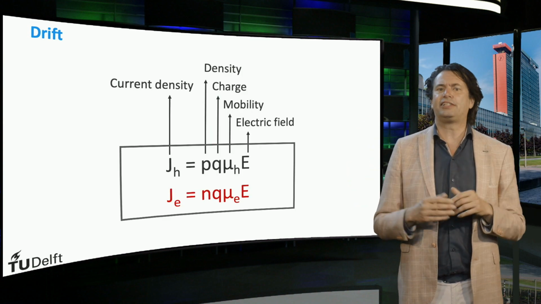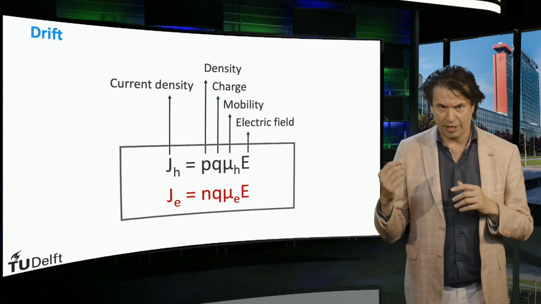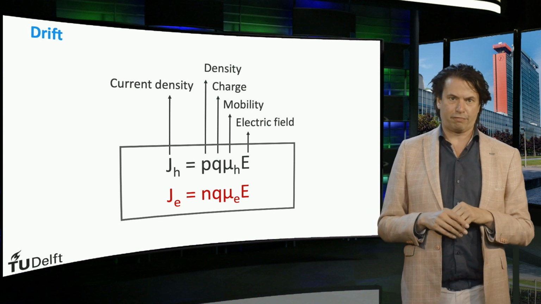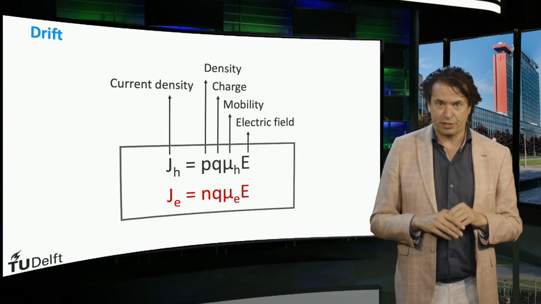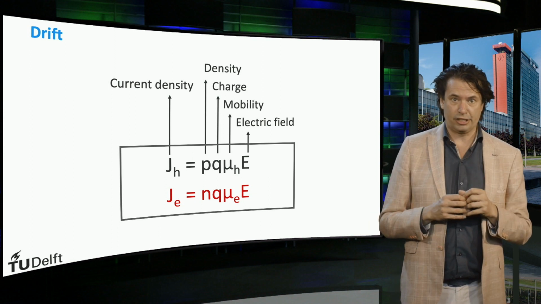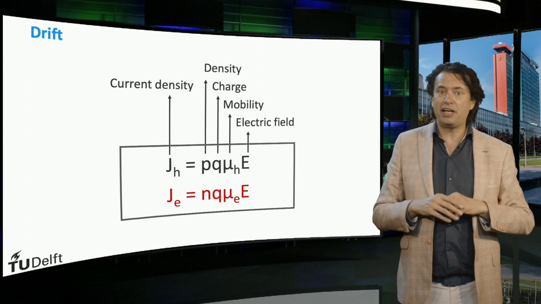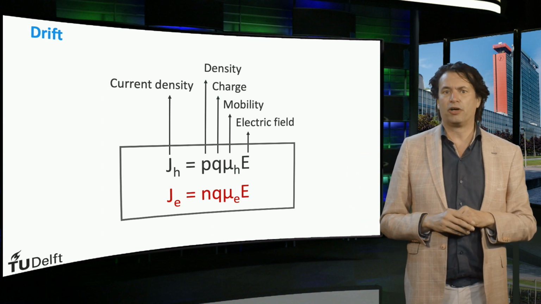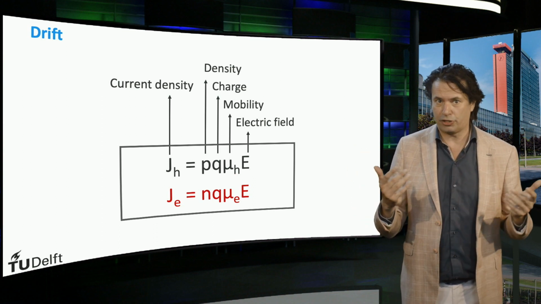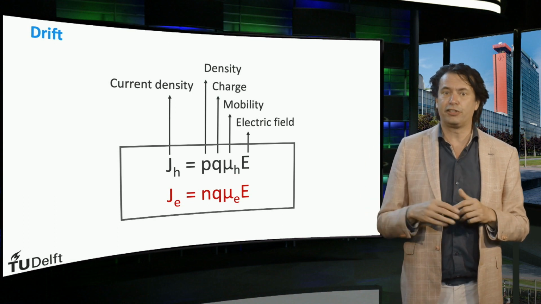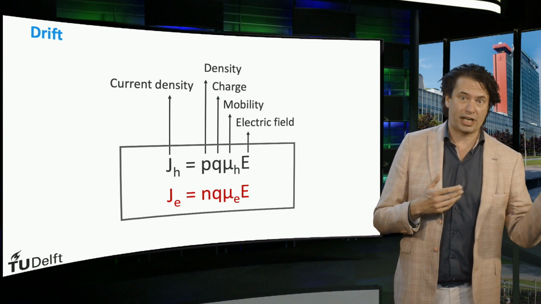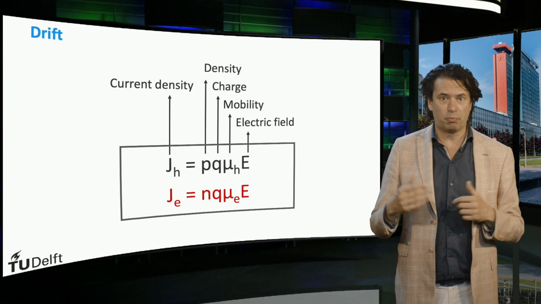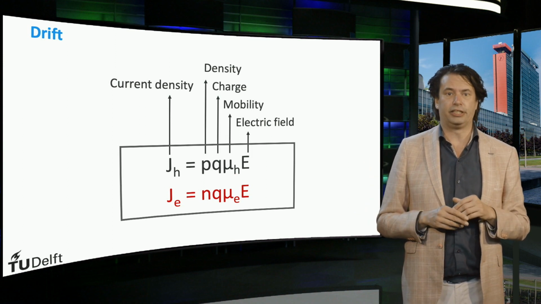The current density, so charge per second per area, induced by an electric field is given by the product of the density of the electrons, the electron charge q, the mobility constant mu, and the electric field E. Similarly, the hole current density, charge per second per area, induced by an electric field is given by the product of the density of the holes, the electron charge q, the mobility mu, and the electric field E.